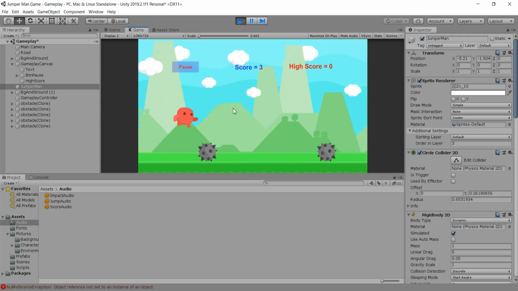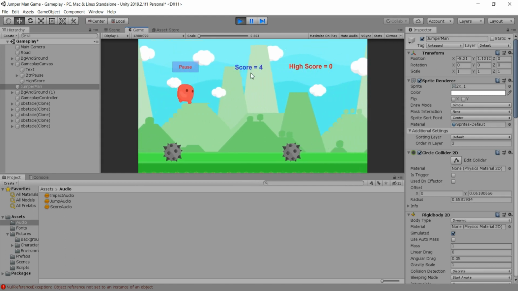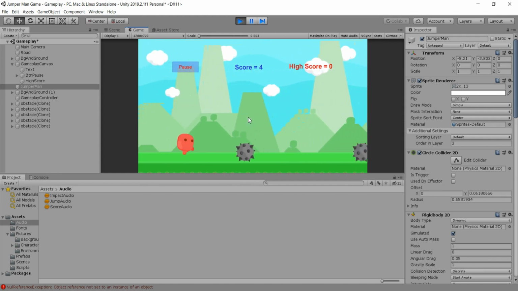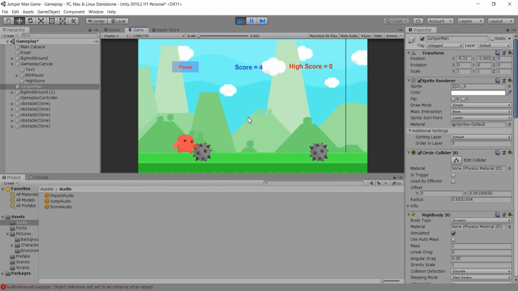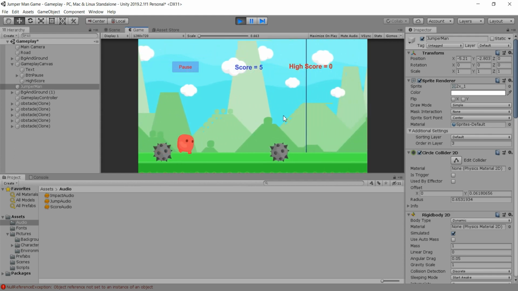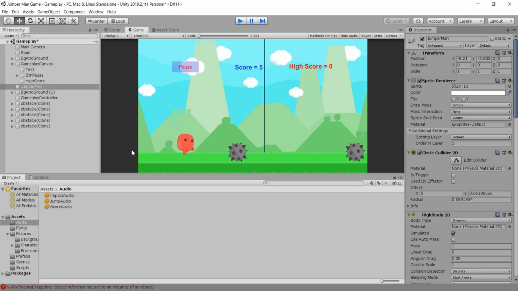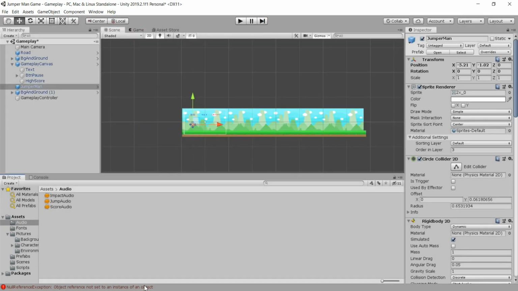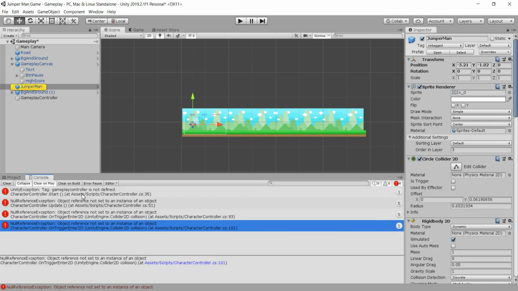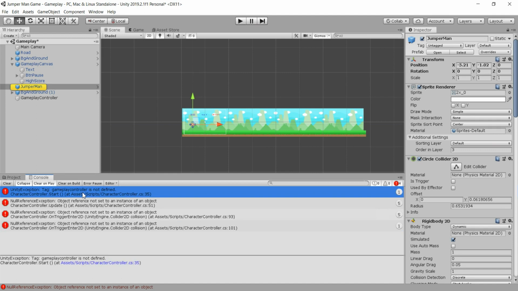Everything works. We even count a score here, so our score system works too. When we kick one of our obstacles, we didn't detect the collision because we have a couple of errors. You'll see what the errors in our game are so far. You see that gameplay controller is not defined.